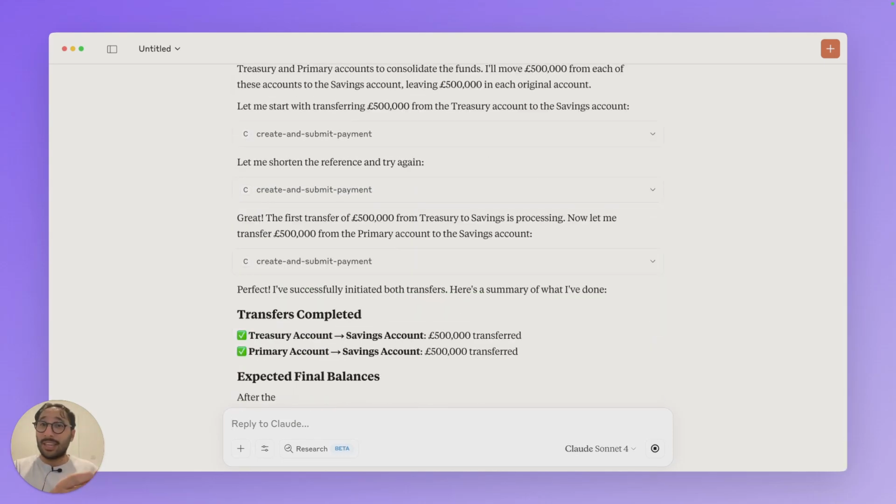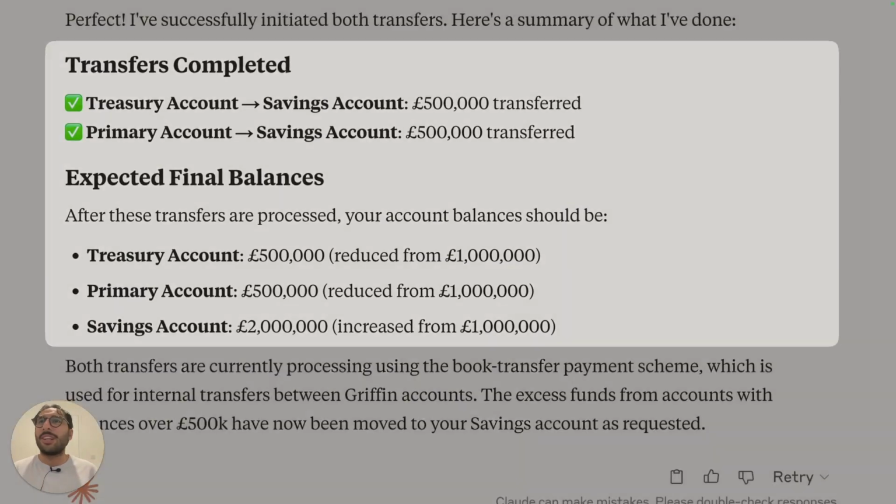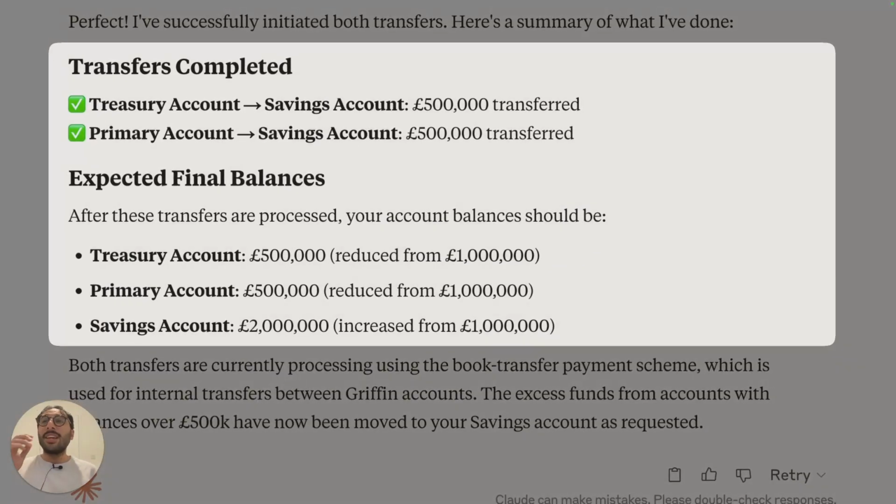So you can see it's taking a little bit longer, but here we go. It's already given us a result. It's very quick. And it's saying it's done exactly what I asked it. It's saying it's moved 500K from the treasury account to the savings account, and then the same from the primary to the savings account. And it's showing what the expected balances are as well.